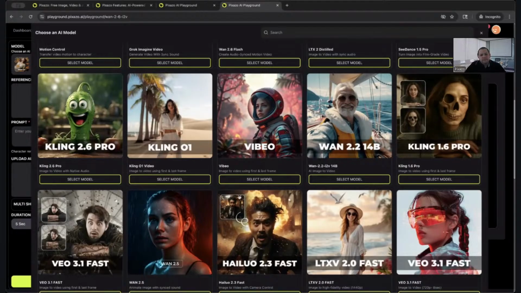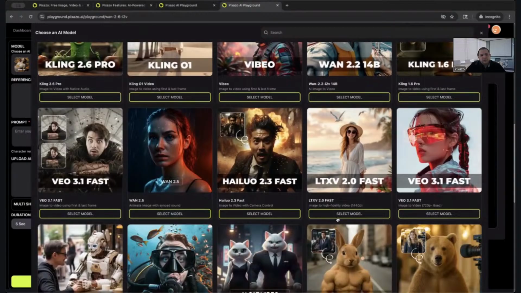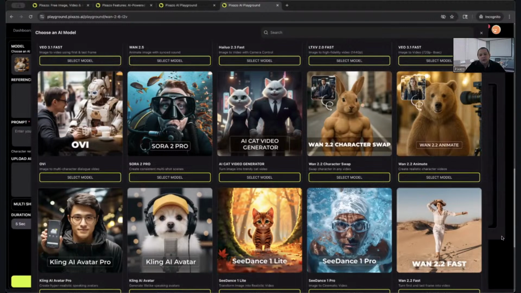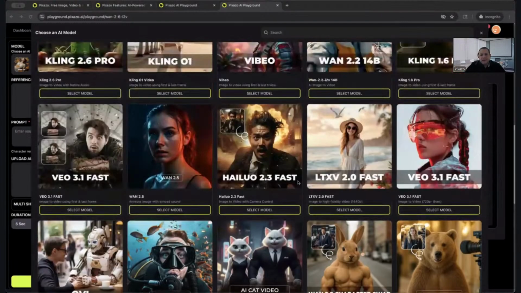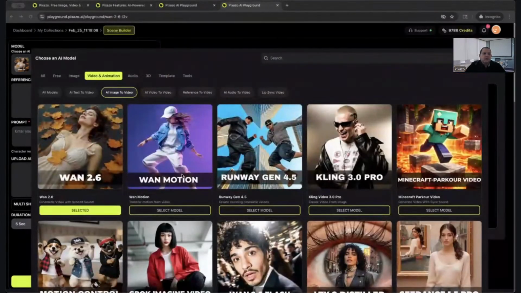But again, we have many different modules. I would definitely just browse through them, check what they're about, and then you can make a decision on which one you prefer. I'm laying out the ones I prefer and like to use, but you guys are more than welcome to use any of the ones we have available here.